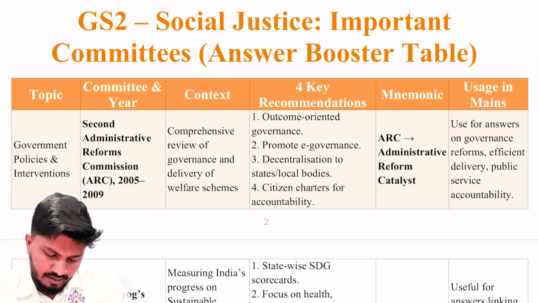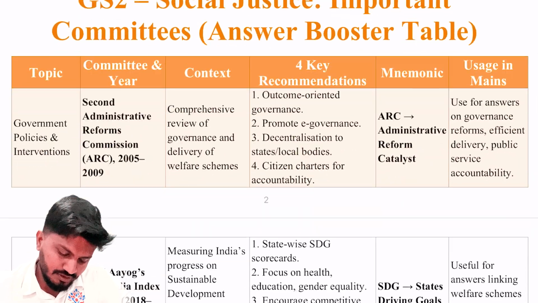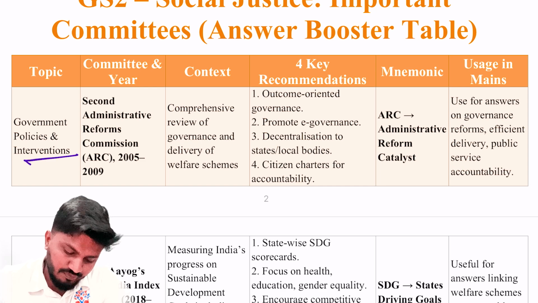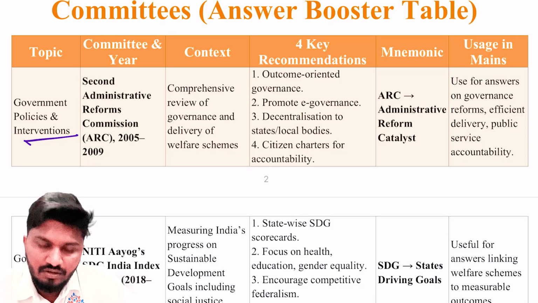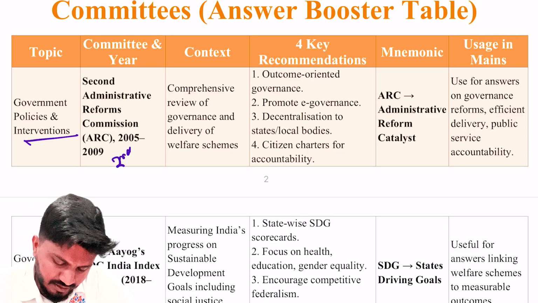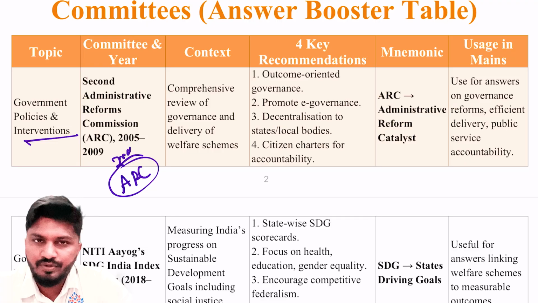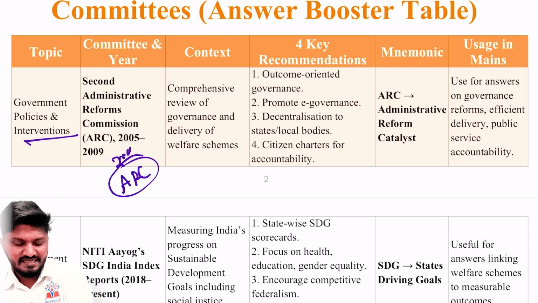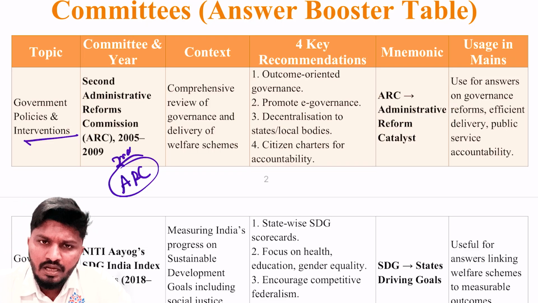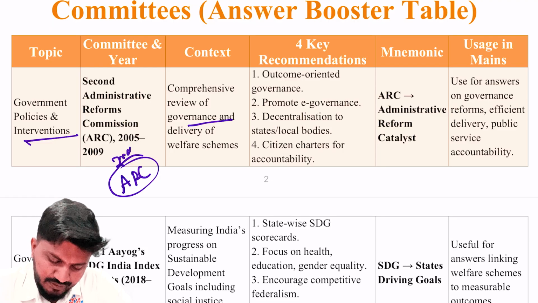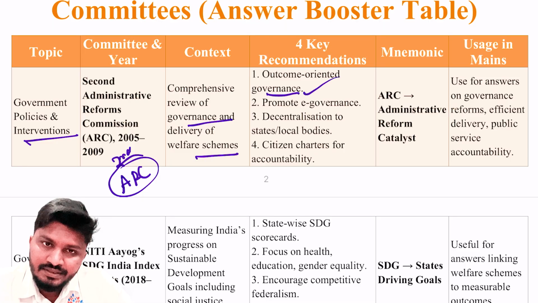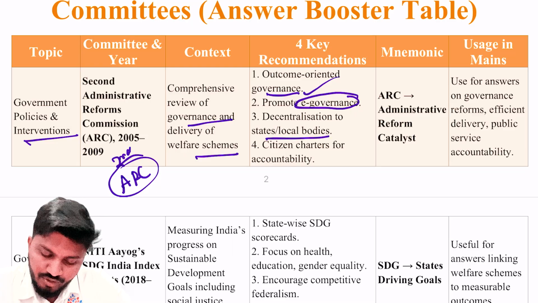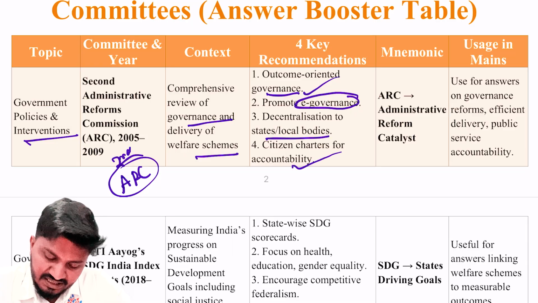So important committees for social justice. The topic is government policies and interventions. The committees are the Second Administrative Reforms Commission or ARC, which you might have already heard about. Second ARC is one of the important committees with respect to government policies and interventions. It is a comprehensive review of governance and delivery of welfare schemes. Recommendations are outcome oriented governance, promoting e-governance, decentralization to local bodies or states, and citizen charter for accountability.